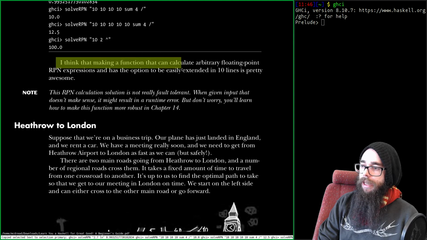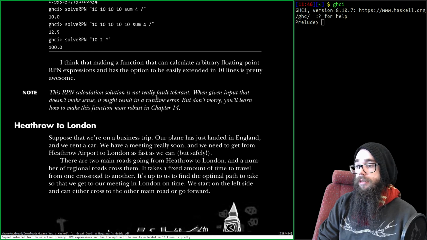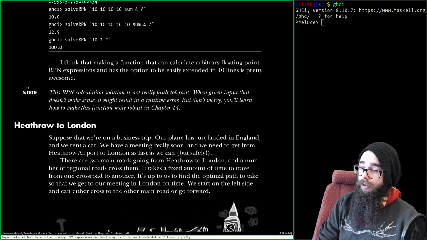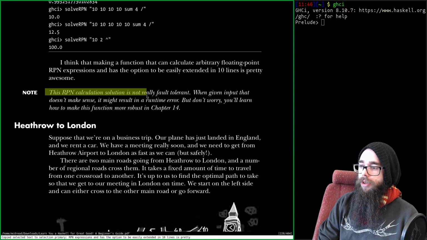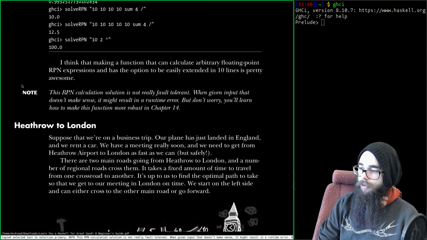I think that making a function that can calculate arbitrary floating point RPN expressions and has the option to be easily extended in 10 lines is pretty awesome. It is pretty awesome, right? Note, this RPN calculation solution is not really fault tolerant. When given an input that doesn't make sense, it might result in a runtime error, but don't worry, you'll learn how to make this function more robust in chapter 14.